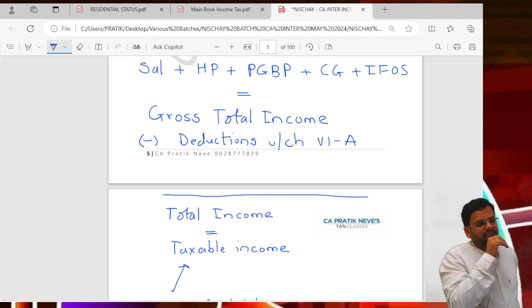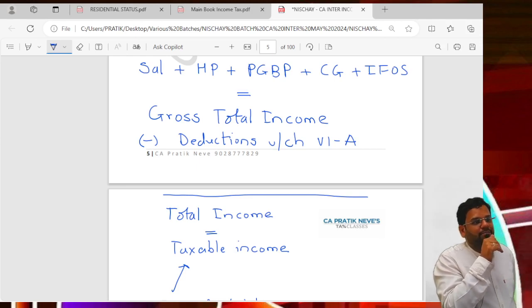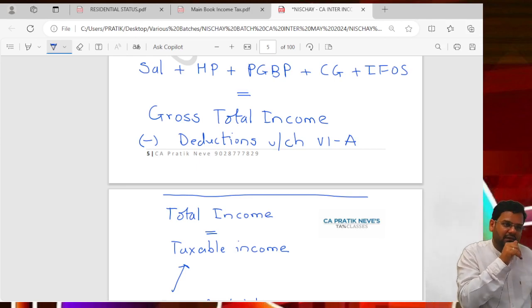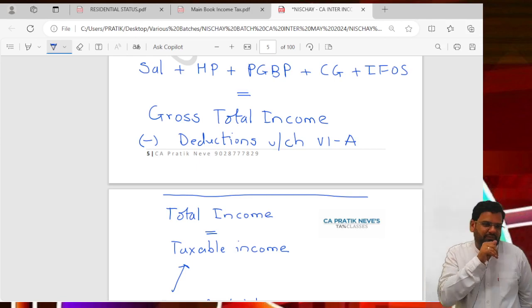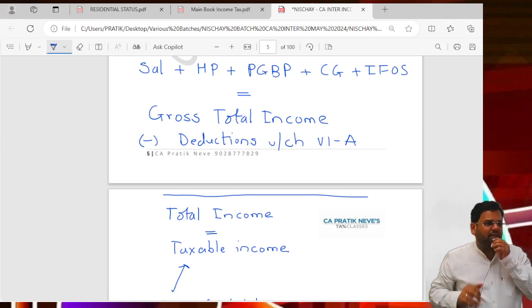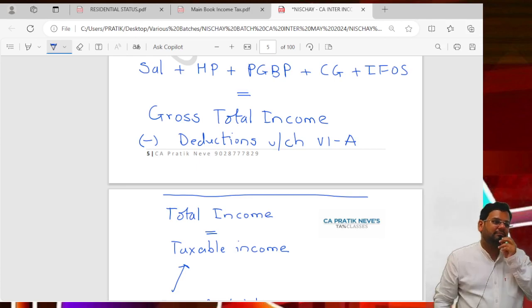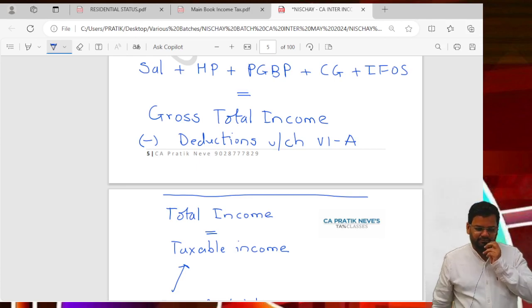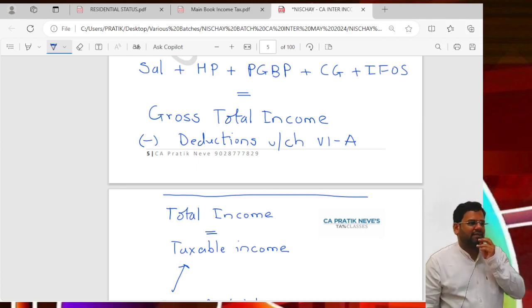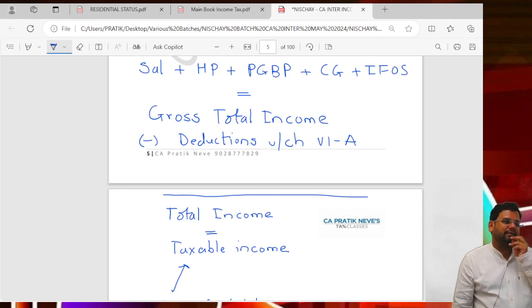Less deductions under Chapter VI-A. That gives you total income. Total income means nothing but taxable income. And on taxable income, you will calculate tax liability.